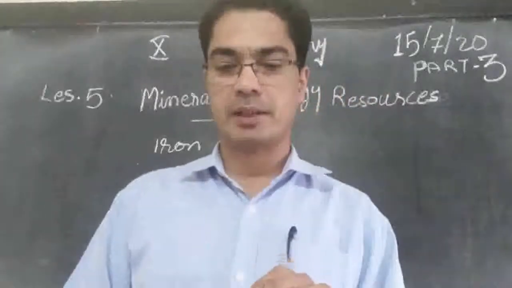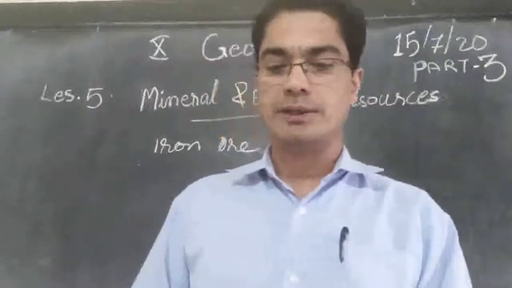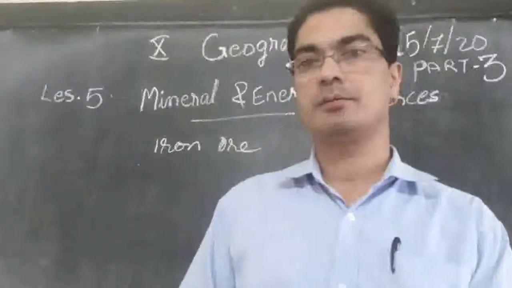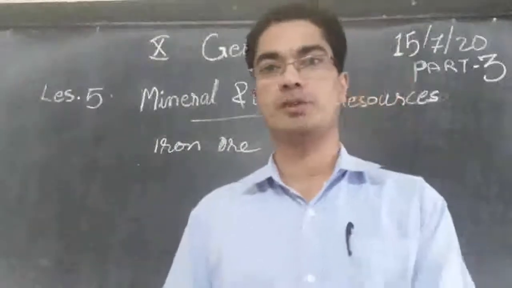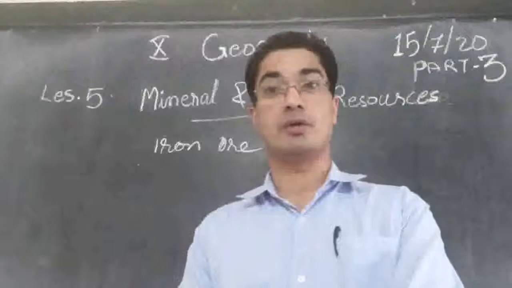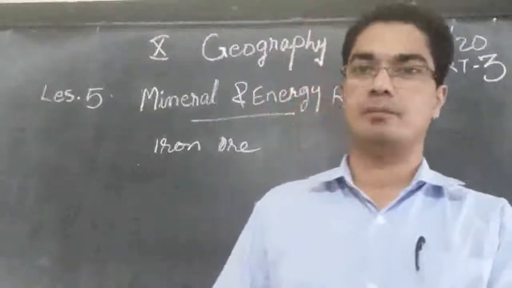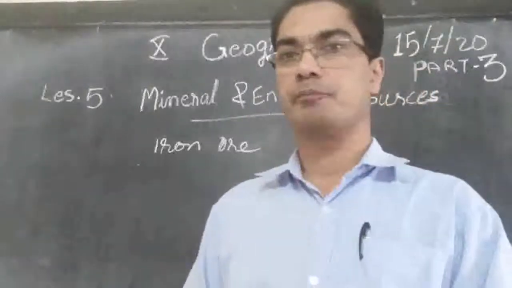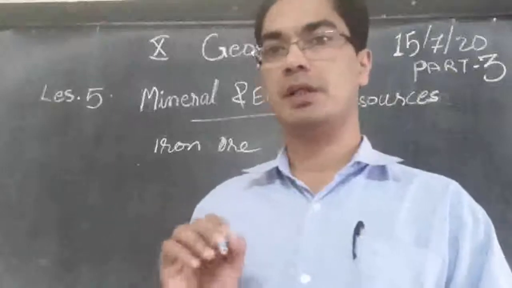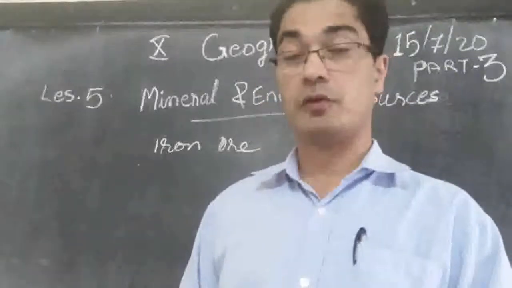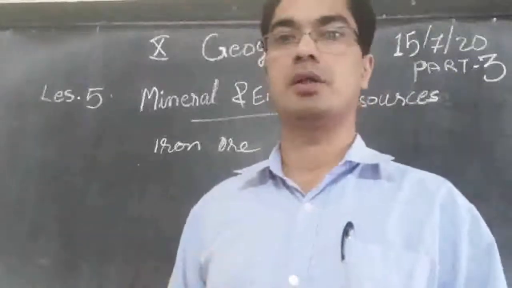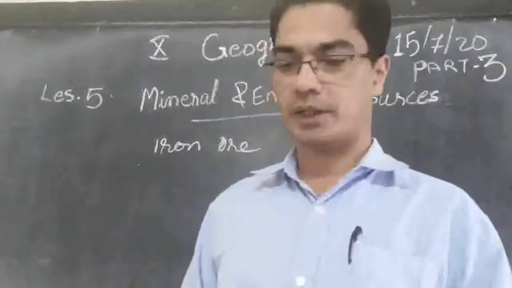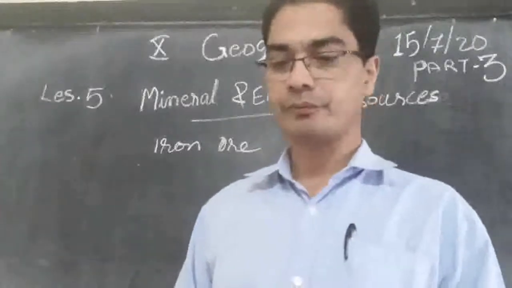In this magnetite, 70% is iron. Iron ore doesn't mean 100% iron, a lot of other minerals are mixed up, but in magnetite 70% of it is iron. Therefore, when we take magnetite we get more iron from it, and the waste is less.